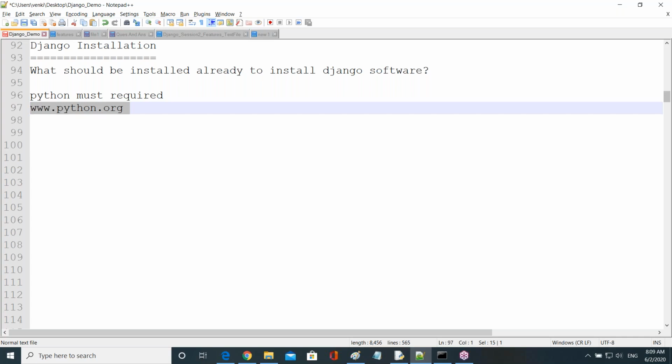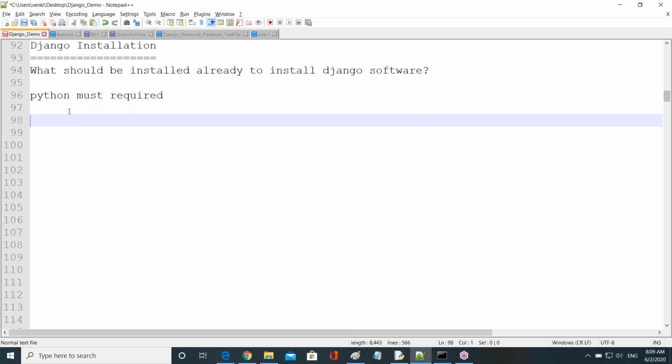Now imagine, guys, in my machine Python is there. Then how to install Django? How to install Django? Right? Now observe here. First of all, see why Python is required compulsorily to install the Django software.